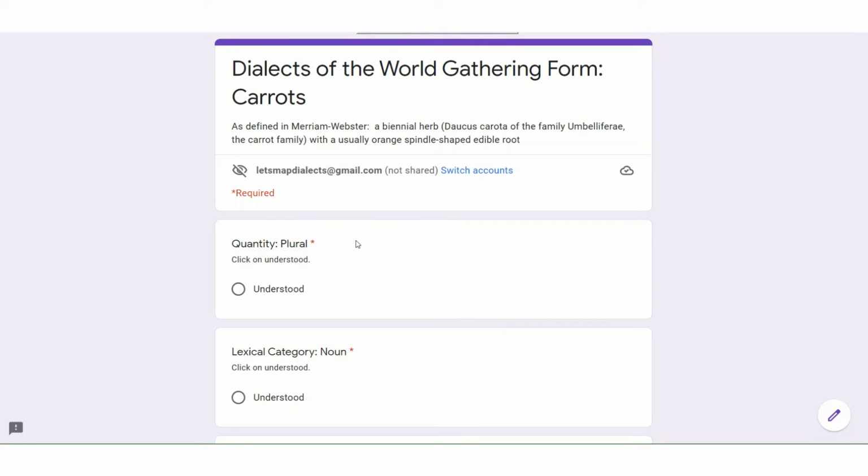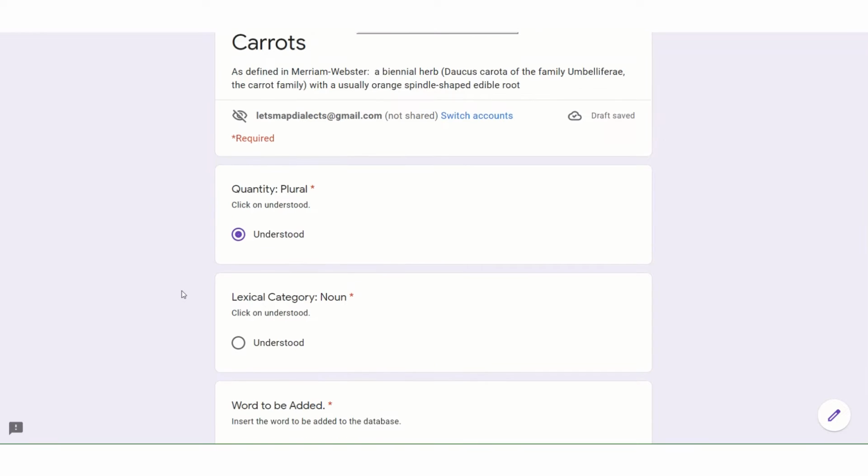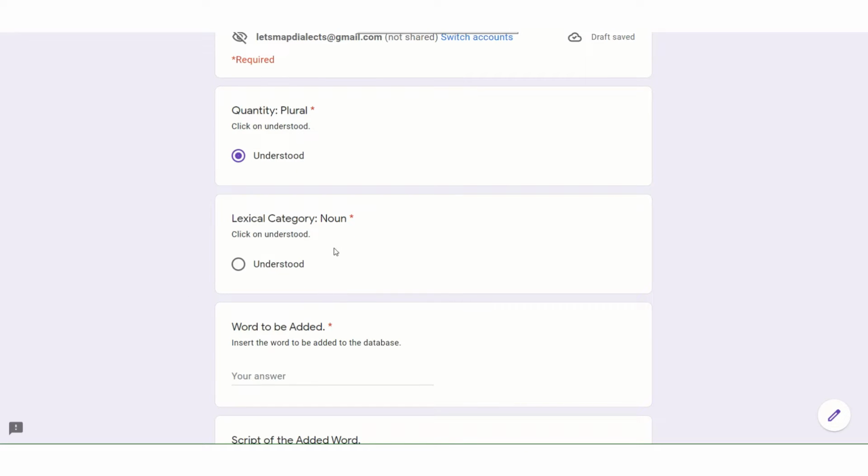The next step is to understand the quantity of the definition, which in this case is plural, and we click Understood. In the next question, we understand the lexical category of the definition, which in this case is a noun, and we click Understood.